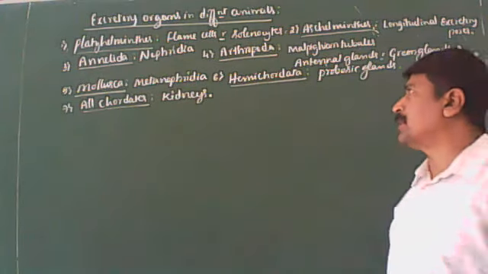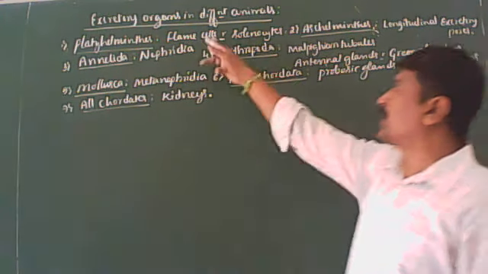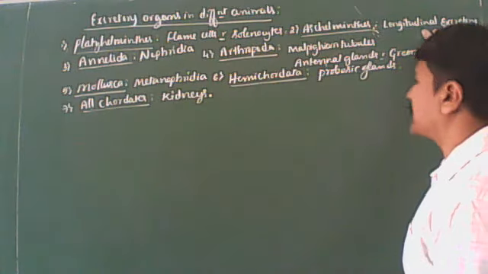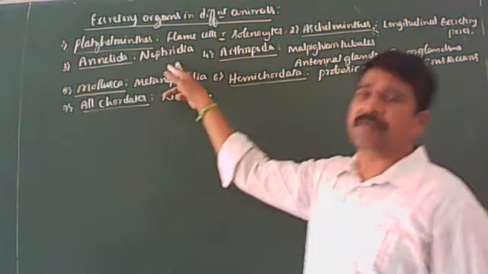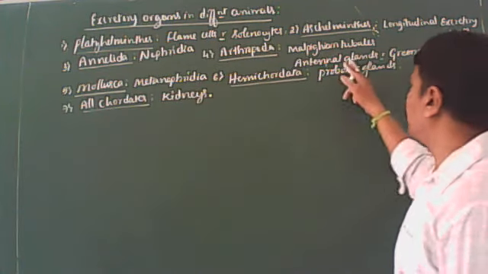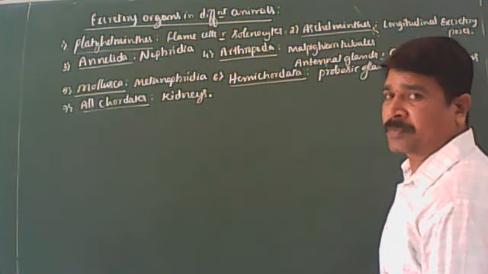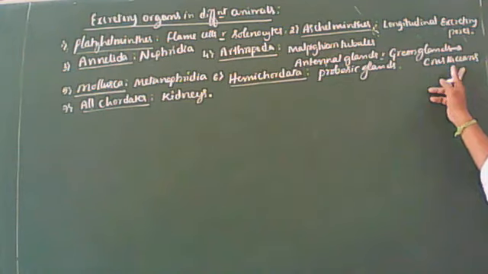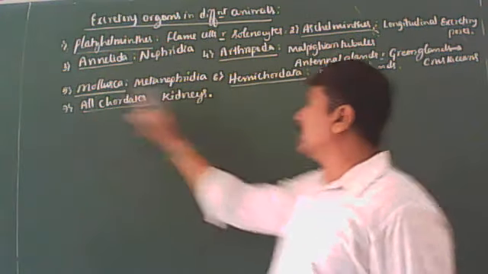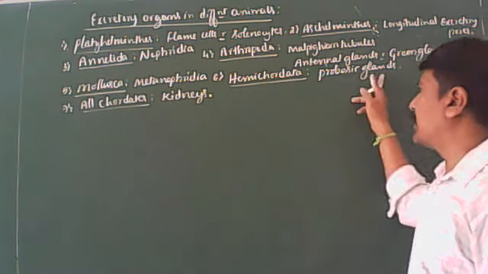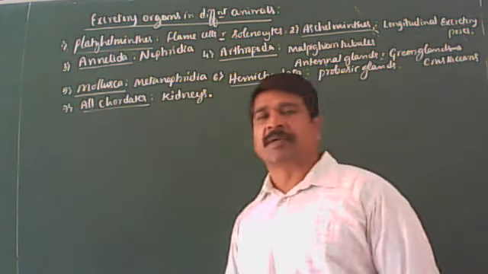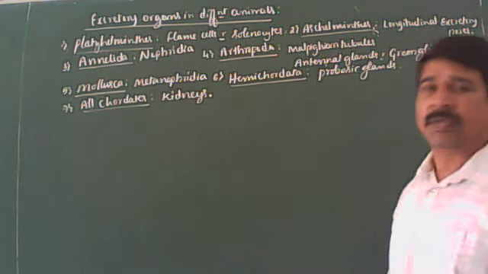So in Platyhelminthes, excretory organs are the flame cells or solenocytes. Aschelminthes, longitudinal excretory pores. Annelida, nephridia. Arthropoda, malpighian tubules, antennal or green glands as in the case of crustaceans. Mollusca, metanephridia. Hemichordata, proboscis glands. In chordates, kidneys. So these are the excretory organs in different groups of animals.